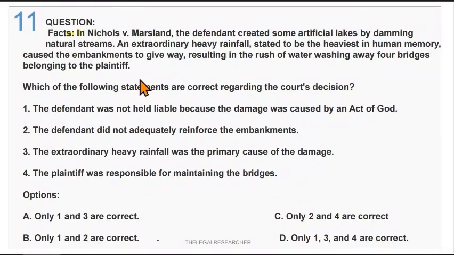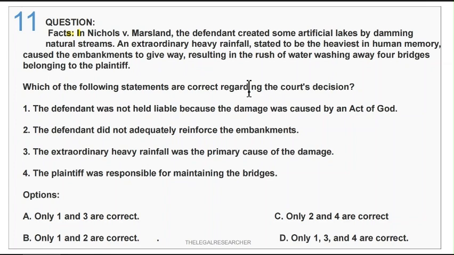Let's read the facts first. In Nichols versus Marshland, the defendant created some artificial lakes by damming natural streams. An extraordinary heavy rainfall, stated to be the highest in human memory, caused the embankments to give way, resulting in a rush of water washing away four bridges belonging to the plaintiff. Which of the following statements are correct regarding the court's decision?